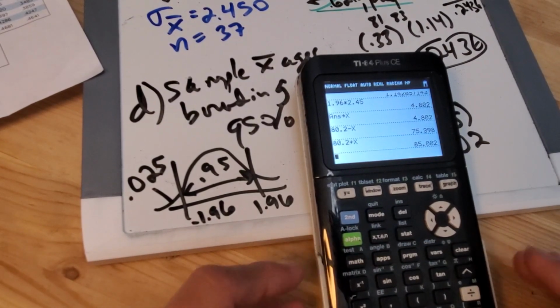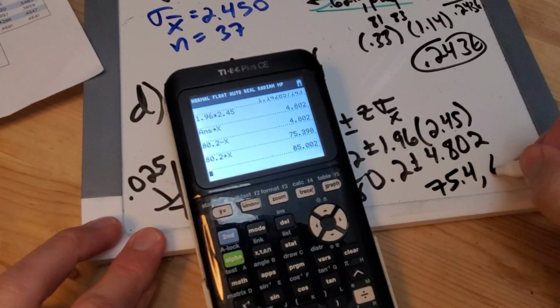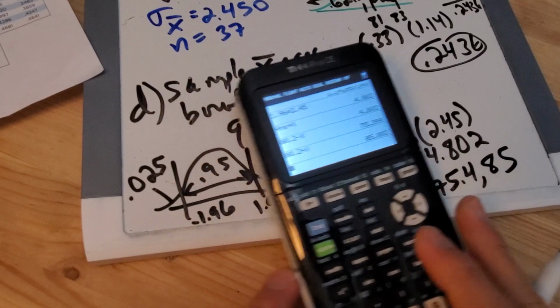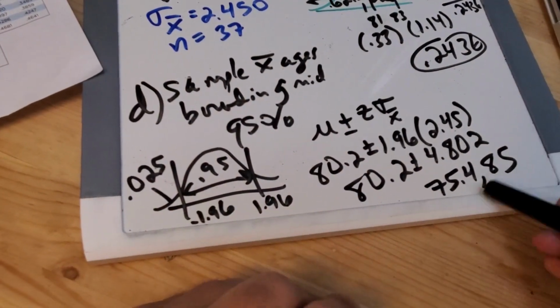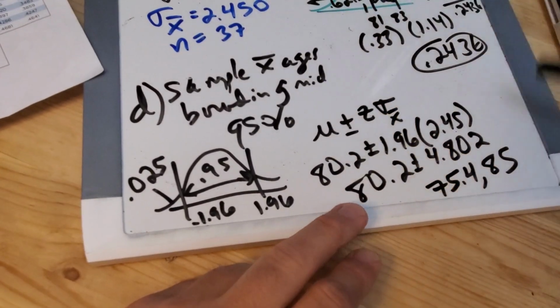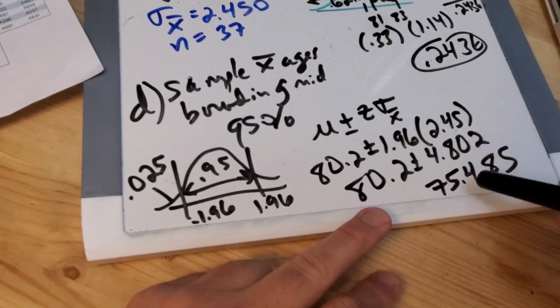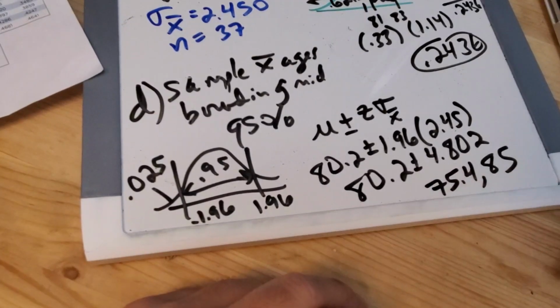I get 75.4 roughly up to 85 basically. So those are the two sample mean ages that capture the middle 95%. 95% of all groups of size 37 will live to be within these two ages.